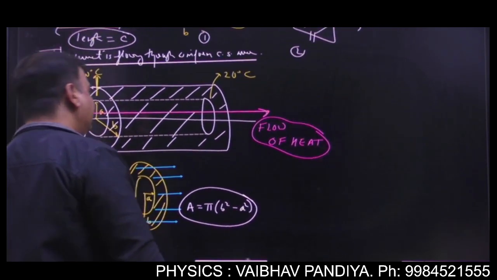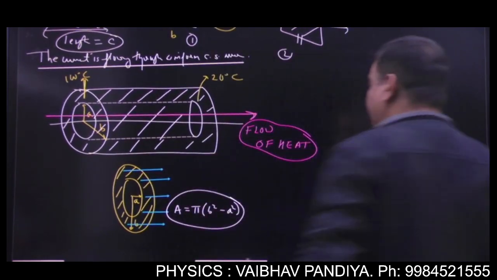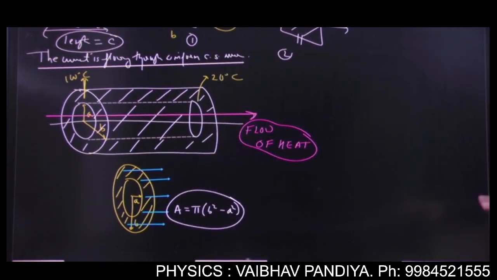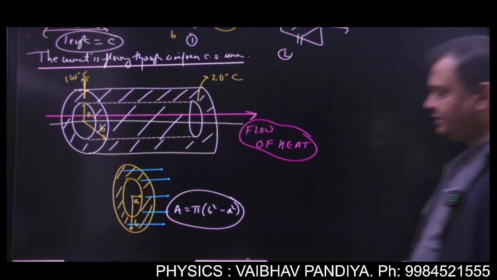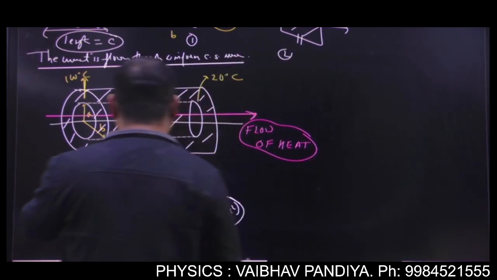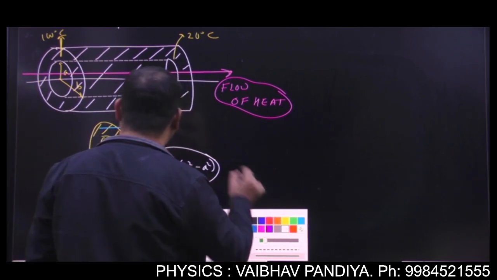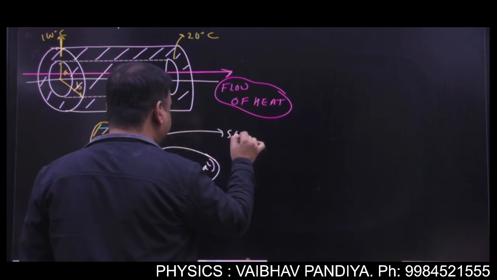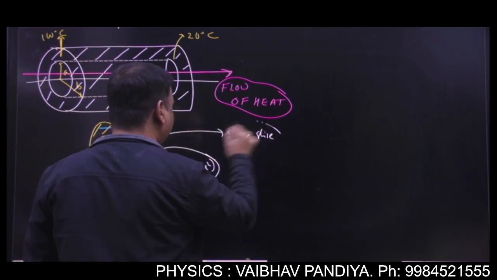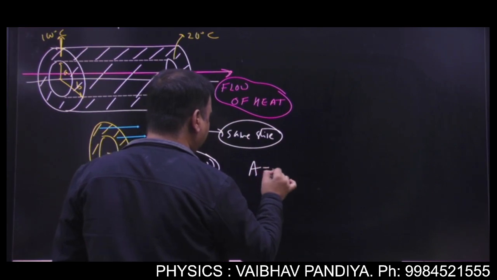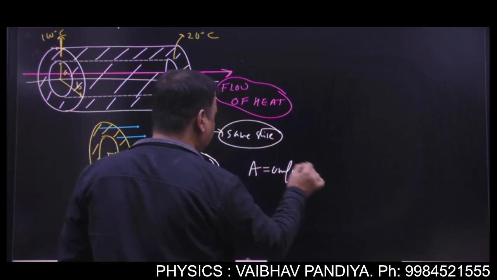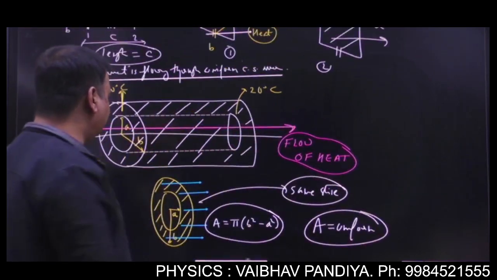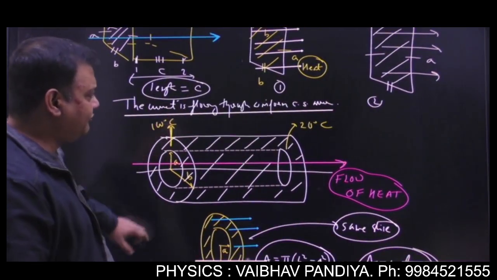Now tell me, when the heat is flowing in this conductor, when the current is flowing in this conductor, is the area uniform or non-uniform? Just think and answer. You can cut the slice anywhere, you will get the same slice. So of course the area is uniform. Got it? So these are the illustrations where the current is flowing through uniform area.